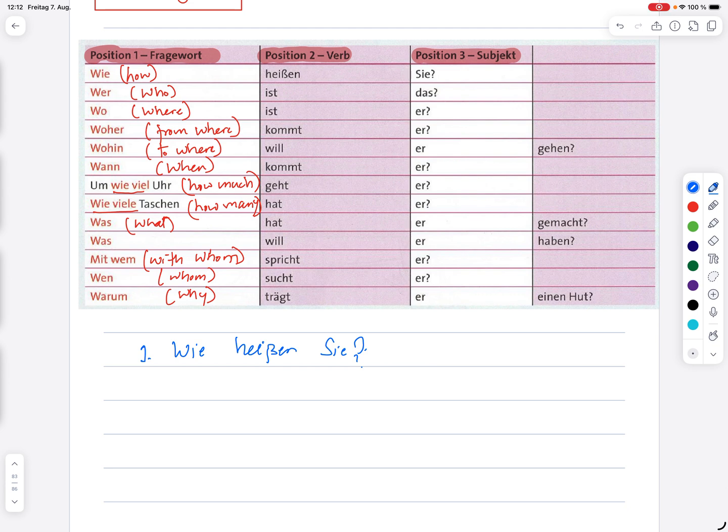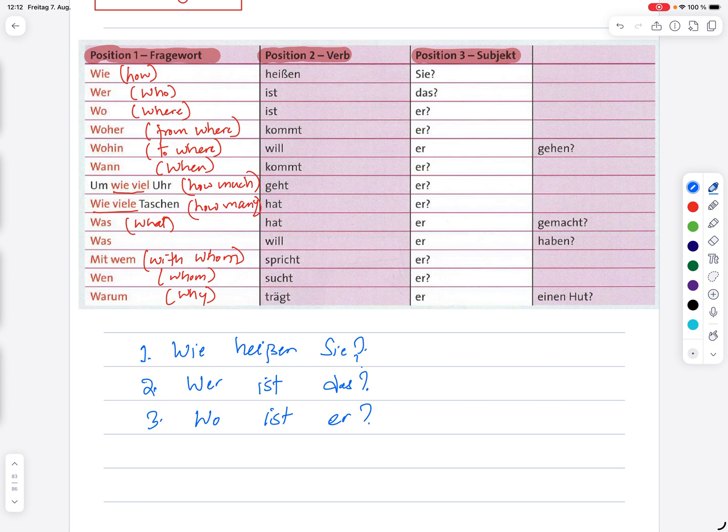Now the second one is wer ist das, so who is that? You point at somebody and you ask wer ist das. And then the third one is wo ist er. So wo ist er is where is he? You're asking the question where is he?